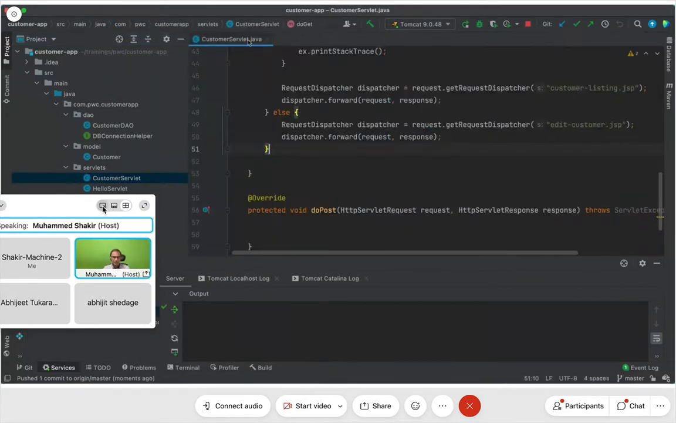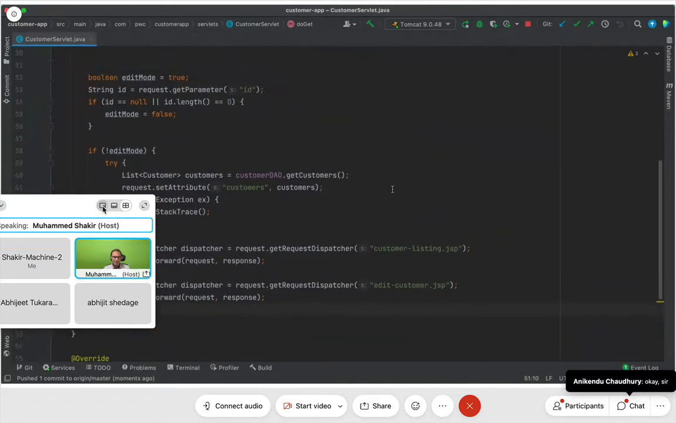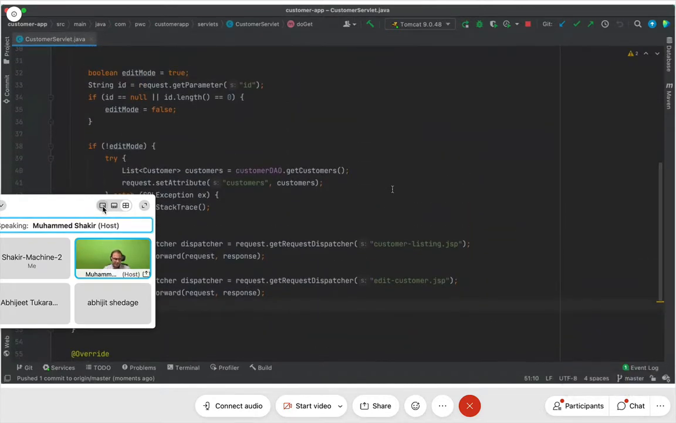and take a look at the code that we have written, especially in the customer servlet. See the code that we have written. Take a look at customer.jsp as well. Okay, please do this.